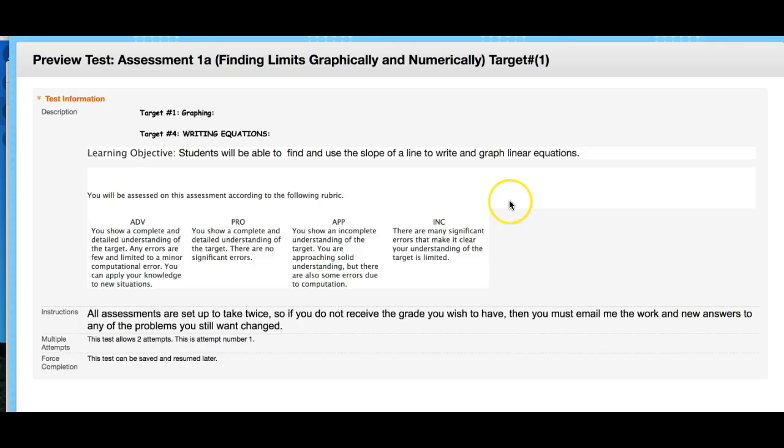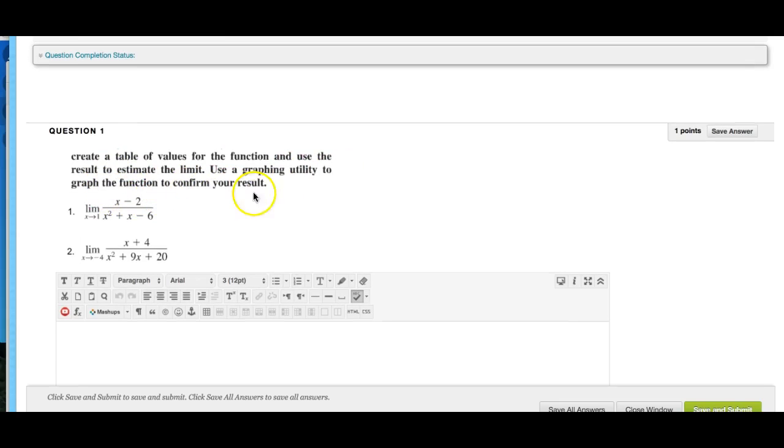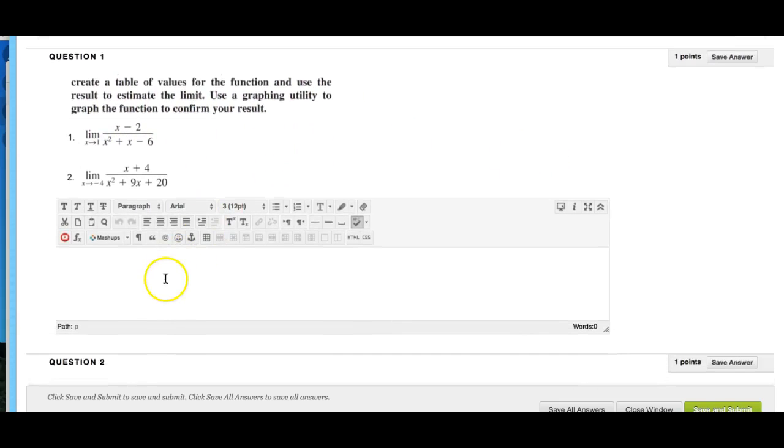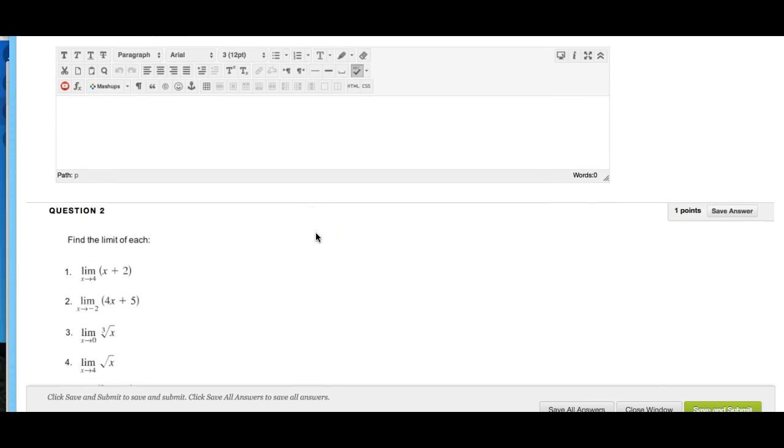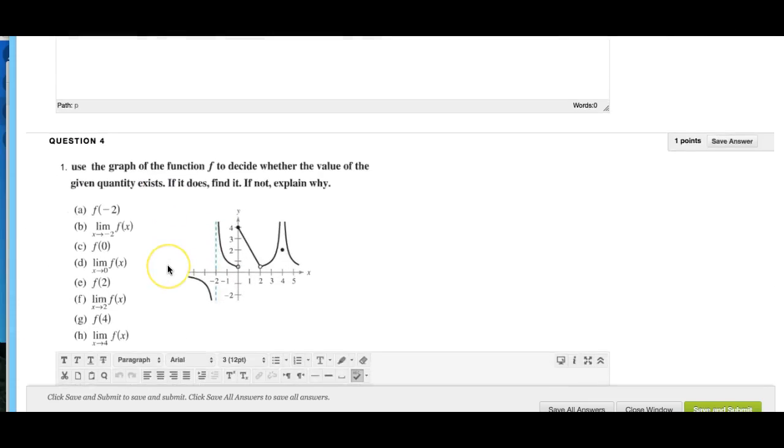I'm going to hit begin, and here's the assessment. And you know, it says create a table of values for the function and use the result to estimate the limit. Use a graphing utility to graph the function to confirm your result. So you just give me the answers. I would love to see work, but not necessarily right now. And then these are your problems for week number 1.